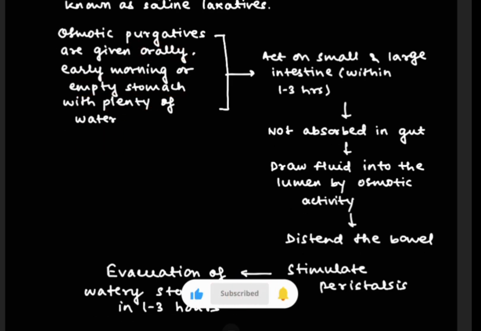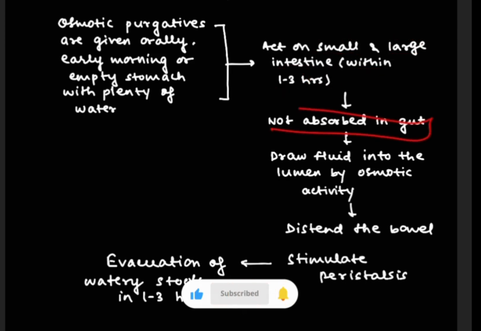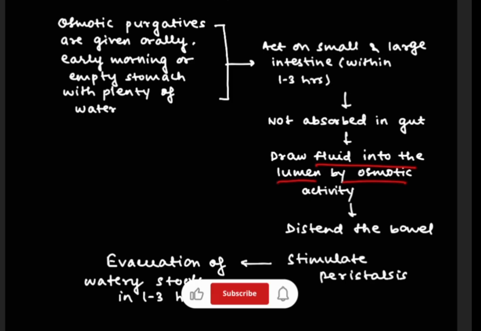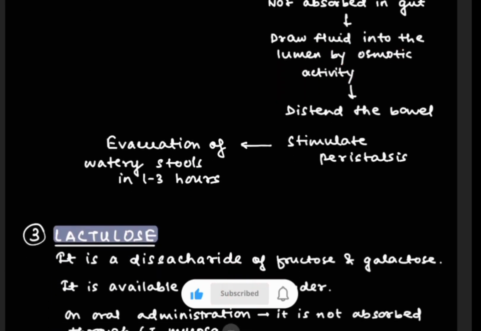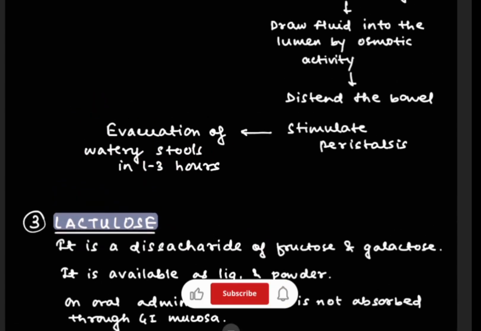Now mechanism of action: it acts on the small and large intestine within 1 to 3 hours. As we know, it is not absorbed in the gut, so it directly goes into the small and large intestine. It will draw fluid into the lumen by osmotic activity. As the fluid is inside the lumen, it will distend the bowel, which will stimulate peristalsis and help in evacuation of watery stools in 1 to 3 hours. So this was all about osmotic laxatives.